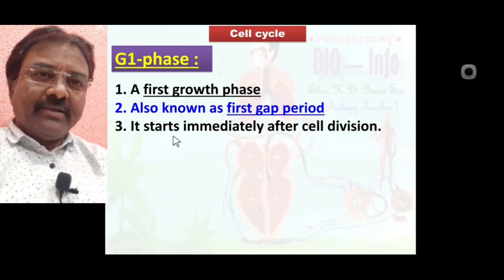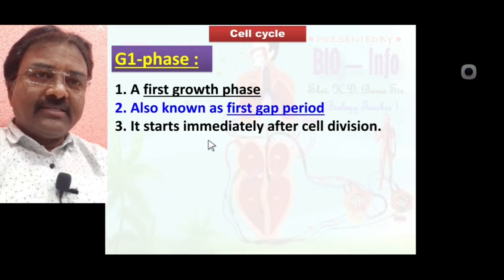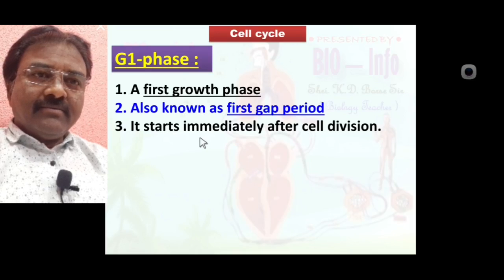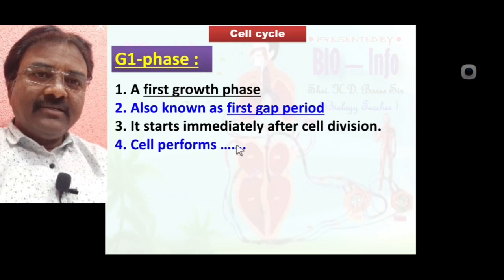You know, in the mitotic phase, karyokinesis and cytokinesis processes take place. After the cell division phase is completed, G1 phase starts. So it starts immediately after cell division.